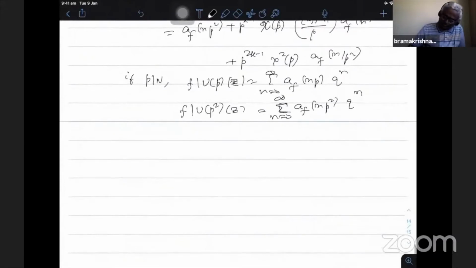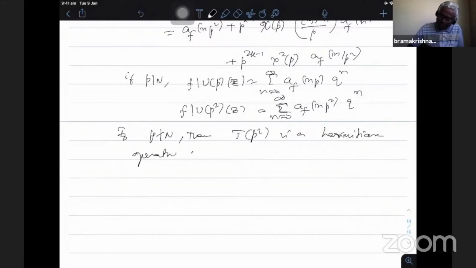Also, if p does not divide N, then T_{p^2} is a Hermitian operator with respect to the Petersson scalar product, which I defined earlier, and they also form a commuting family of operators.